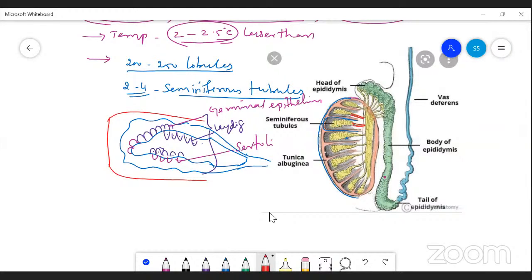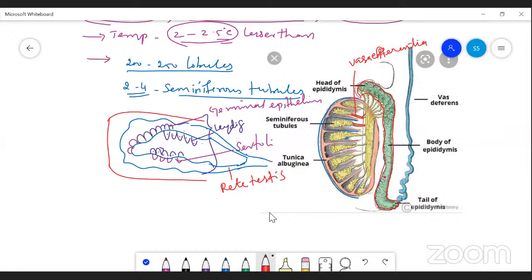So first, testis, lobules, seminiferous tubules. This one is called rete testis, and the rete testis leads into the vasa efferentia, and that leads into this green structure. You see the diagram. The whole highly coiled portion is the epididymis, which is divided into 3 portions.